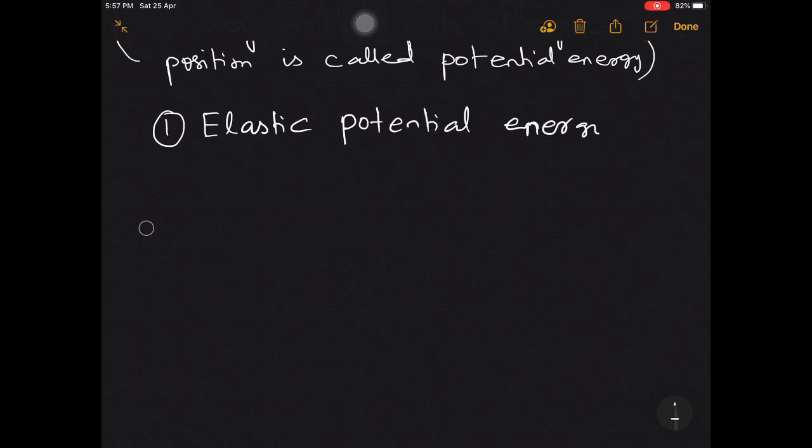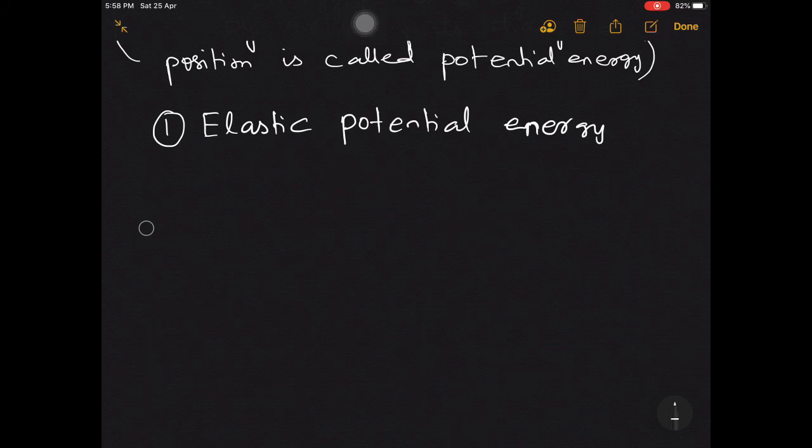Elastic potential energy. See, when an external force is applied on a body, its shape changes. Okay. Now, the potential energy possessed by a body in the deformed state due to change in its shape is called elastic potential energy.